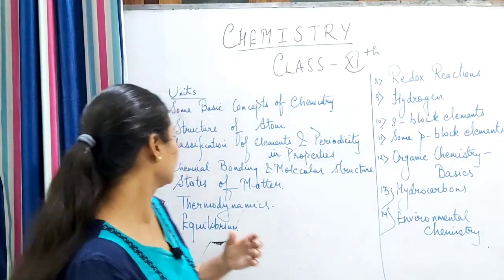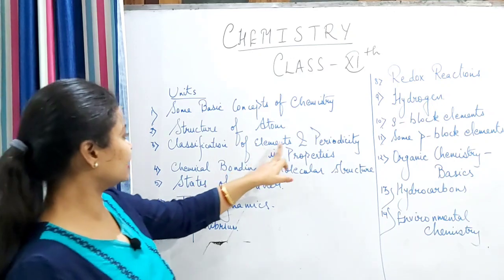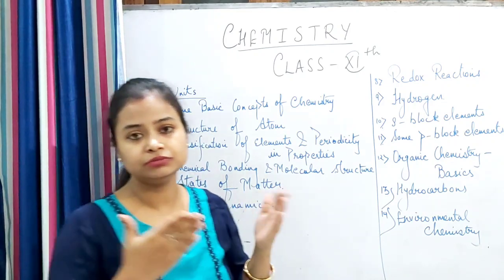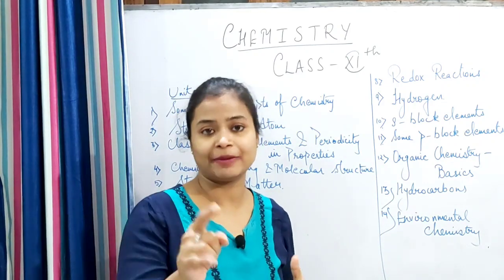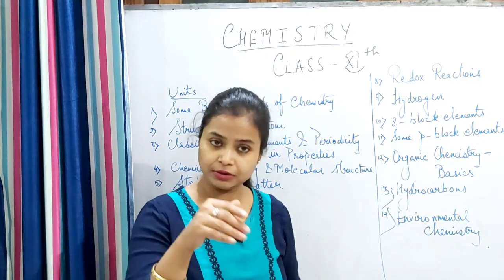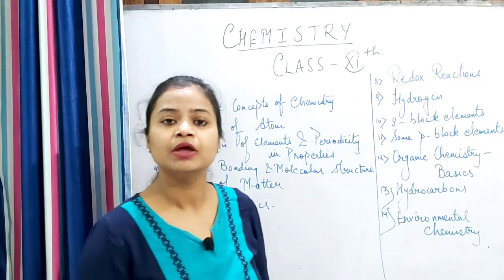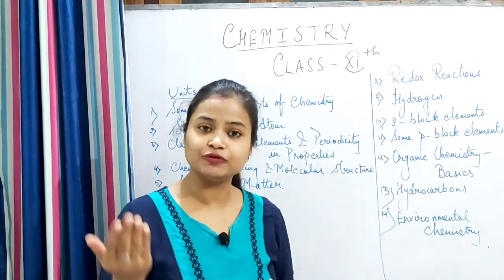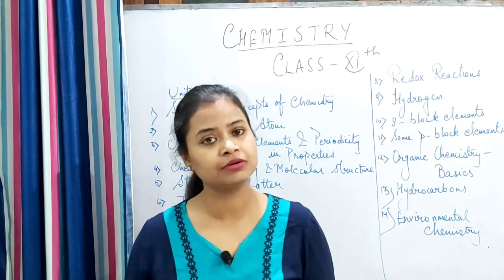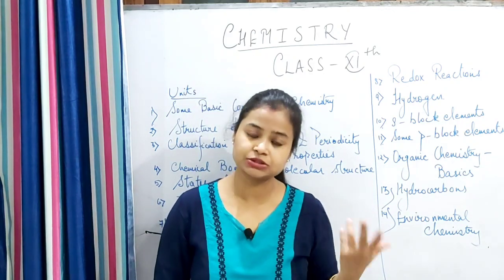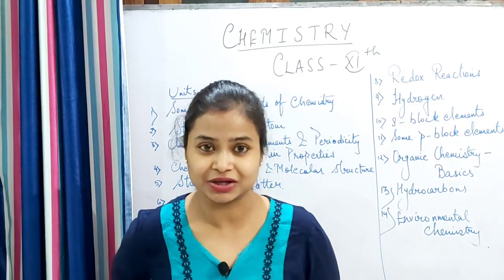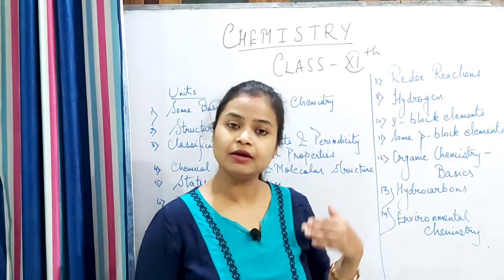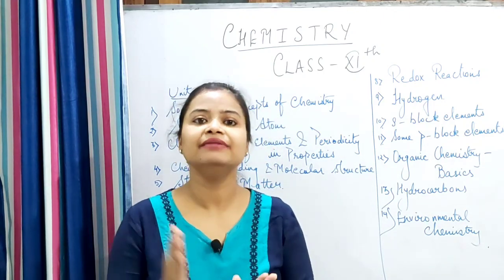And a few more effects. Third is classification of elements and periodicity in properties. This chapter is the continuation of the 5th chapter of class 10th, which is periodicity in properties. Fine. So here we'll study that in detail now. If you remember, we studied some general trends in the properties of elements like atomic structure, valency, valence electrons, then acidic behavior, etc. Here we are going to study a few more, and that too in detail.